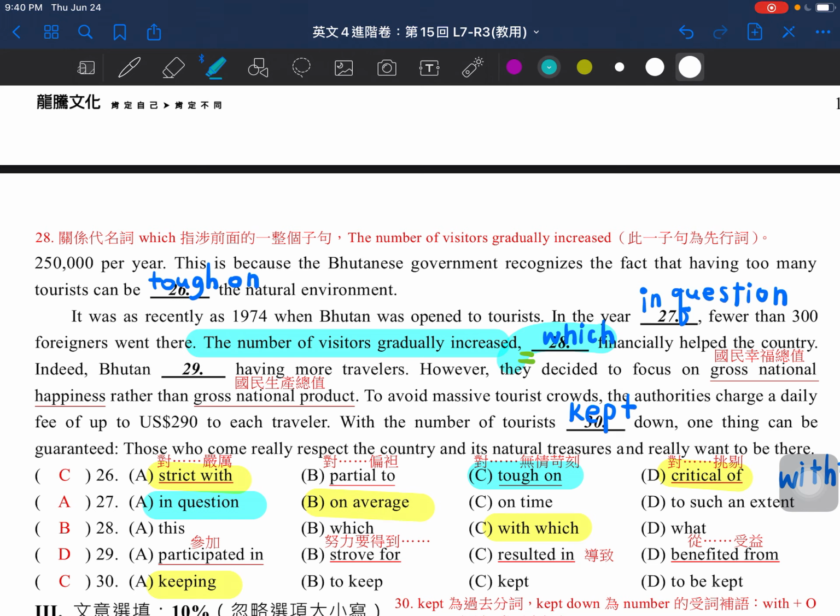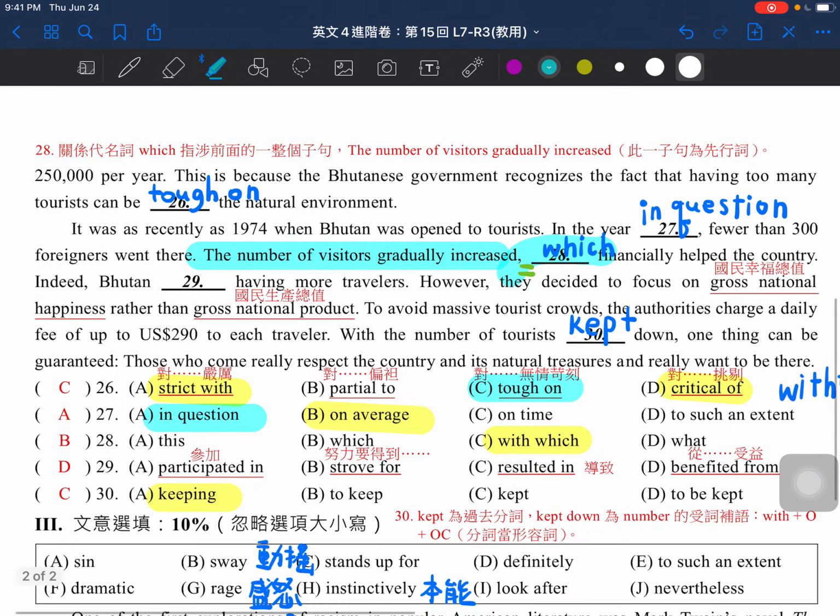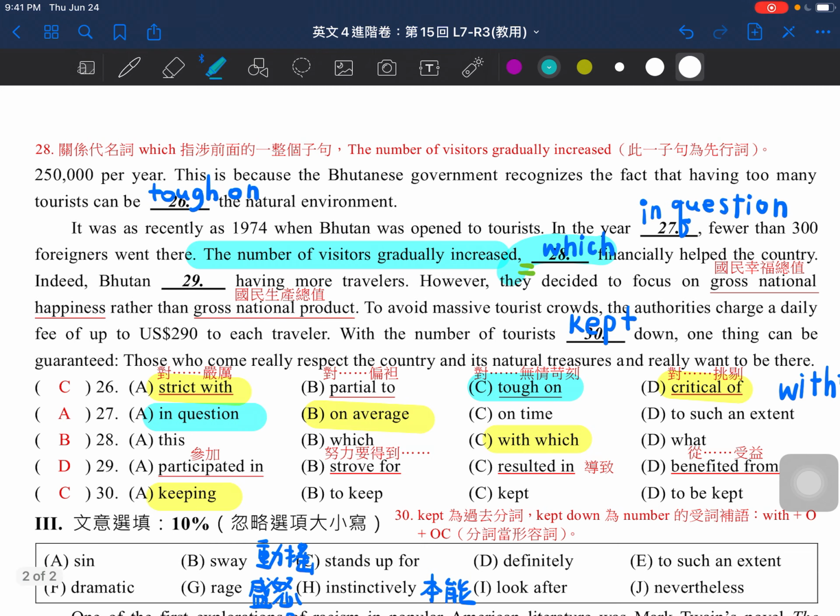So the fact that the number of visitors gradually increased financially helped the country. So which here refers to the overall sentence, the number of visitors gradually increased. All right, and then let's move on to number 30. Right, so that's why I choose which here.